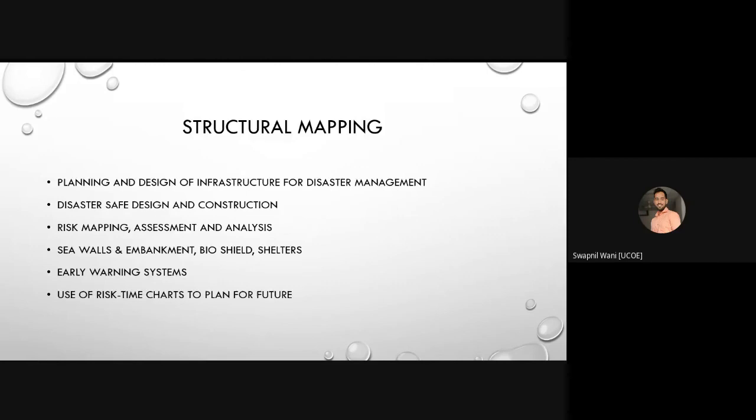Mitigation plans are given a target that the critical factors are addressed and it achieves the desired risk reduction. So this risk and time chart plays a very important role in the mitigation planning,